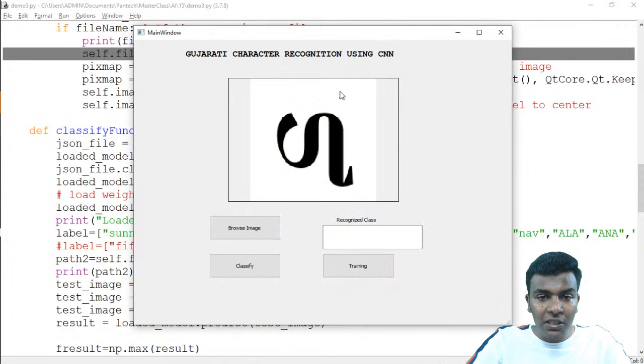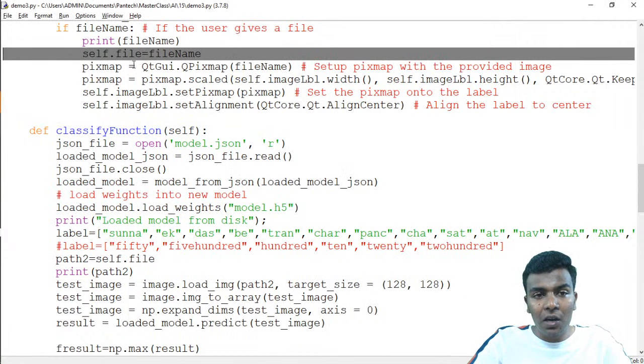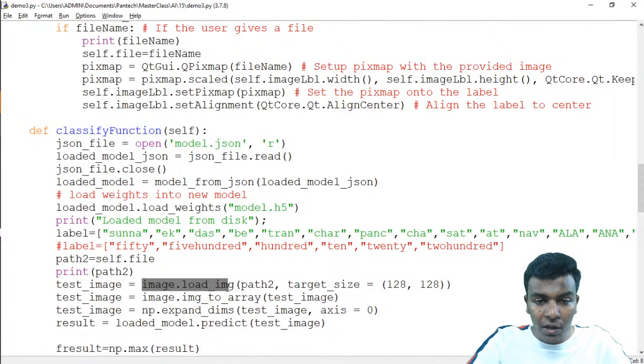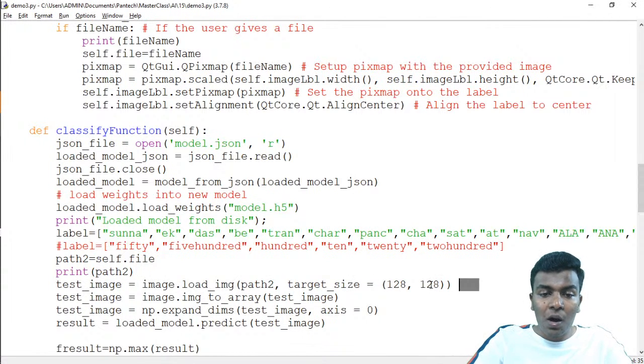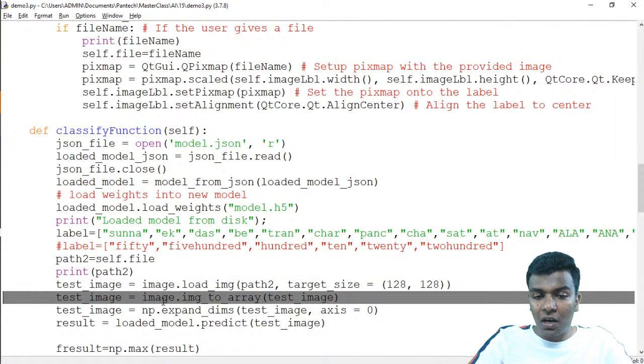The image which is loaded here is present in the variable called self.file, which is again put into another variable called path2. So test image is equal to image.load_img, path2, comma target size is equal to 128 cross 128. We just did the same pre-processing.